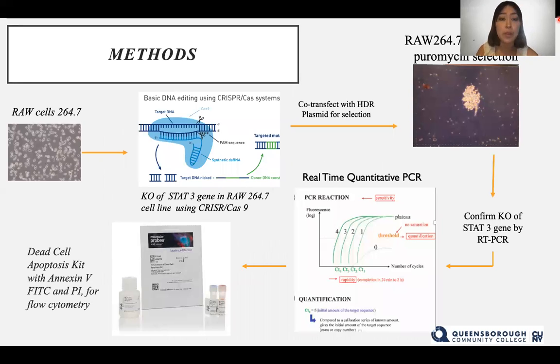To validate our hypothesis, we use the pre-osteoclastic RAW 264.7 cell line and knock out STAT3 using the CRISPR-Cas9 system. The STAT3 knockout RAW cells were co-transfected with an HDR plasmid carrying a puromycin-resistance gene. We are in the process of confirming the loss of STAT3 expression using real-time quantitative PCR. We also used flow cytometry to examine cell death, using a FITC antibody specific to annexin V, a well-known test for apoptotic cells.